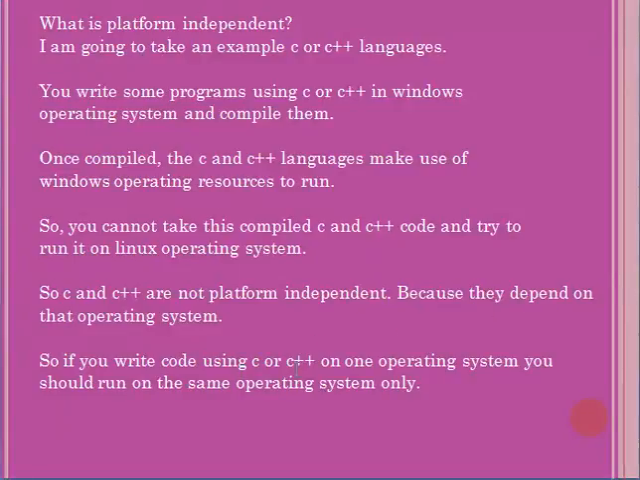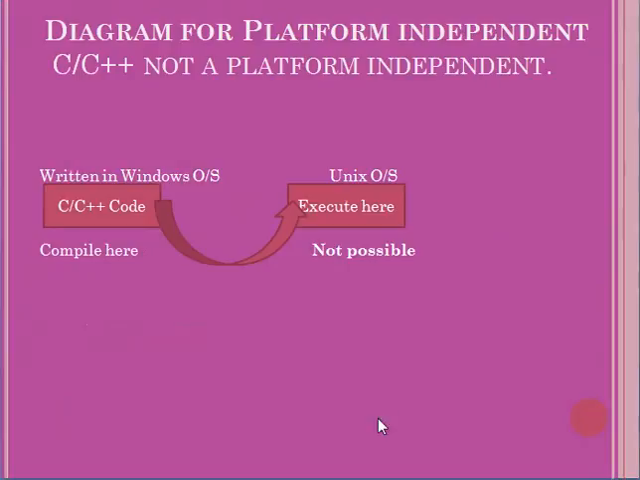So if you write code using C and C++ on one operating system, you should run it on the same operating system only. From this diagram, we will come to know C and C++ are not platform independent. You have written C or C++ code using the Windows operating system and you are compiling here. Once you get the compilation, you are trying to run it on the Unix operating system. It is not possible because C and C++ are not platform independent. They depend on the same operating system only. That means you have written a C program on the Windows operating system.